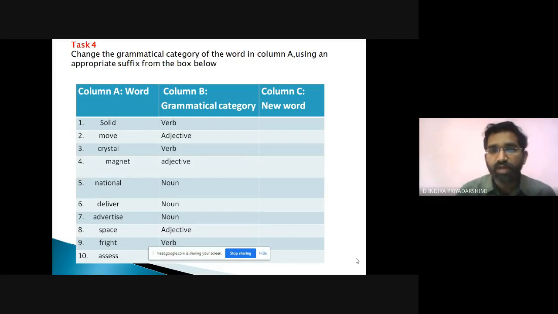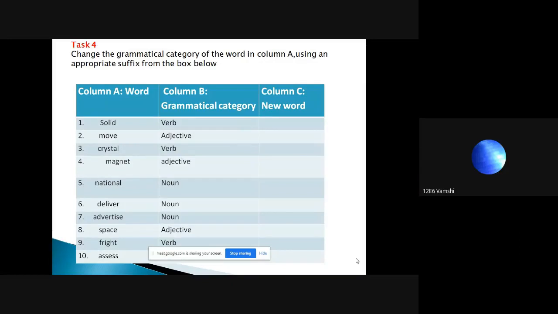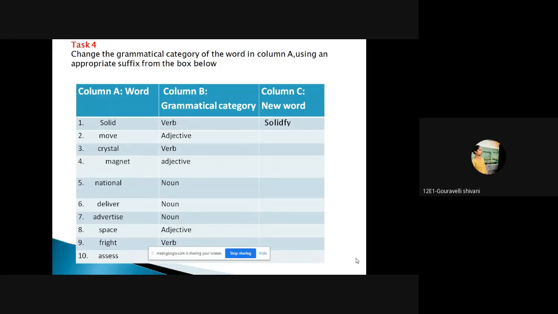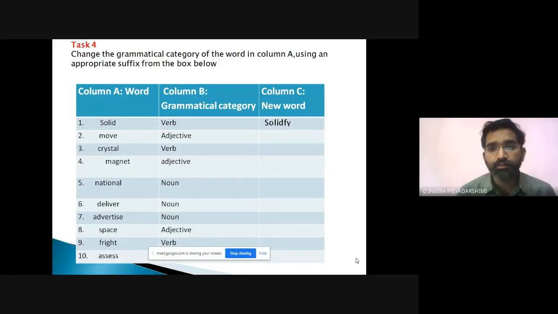Solid is the name of something, like solid, liquid and gaseous. We have to change it to a verb. Solidify is a verb, and solidification can be a noun. Okay, move into adjective: movement, movable. Movable is correct, as in a movable object, describing an object.